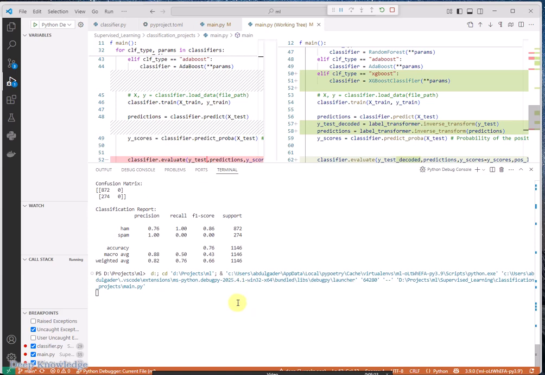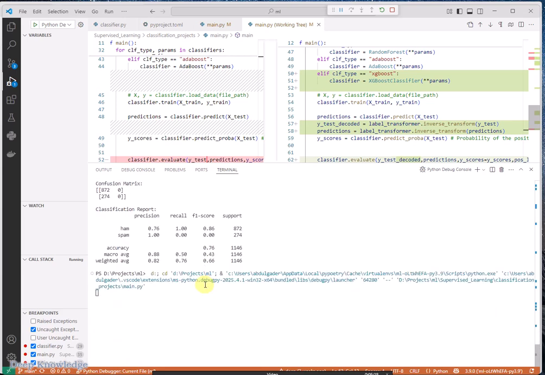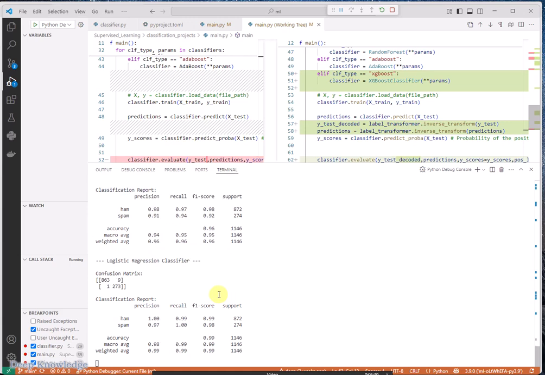And you can see it from the previous run. As you can see, now I have the class label as well in this classification report, because I have used the label transform. Random forest takes much time, but as you can see here, XGBoost is really fast.